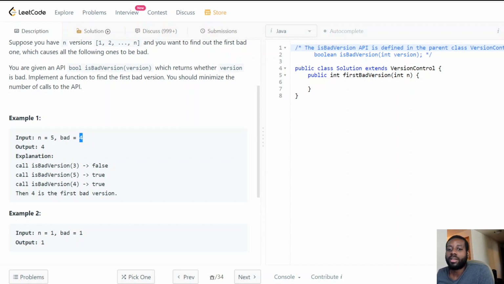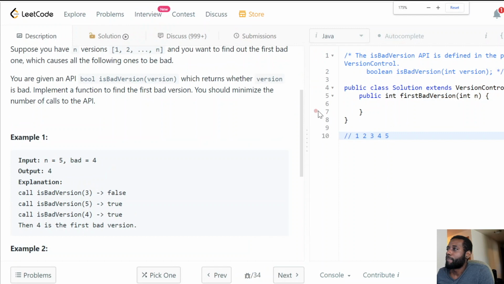How can we do better, guys? Let's make sure that we see our range. Let's say for this example, 1, 2, 3, 4, 5. This is our range, and we need to loop and find the first bad version. We're given a range, so how can we take advantage of that? In a way, the range is sorted. You can visualize it. It's sorted, so maybe we can optimize a little bit.